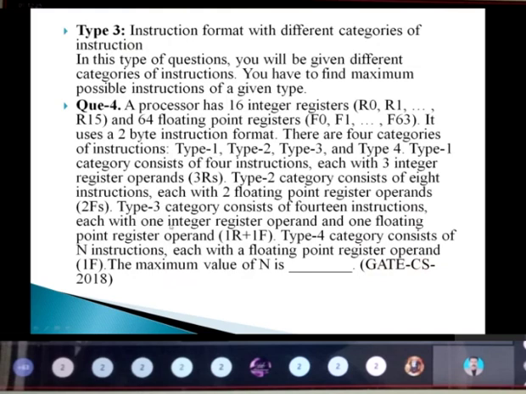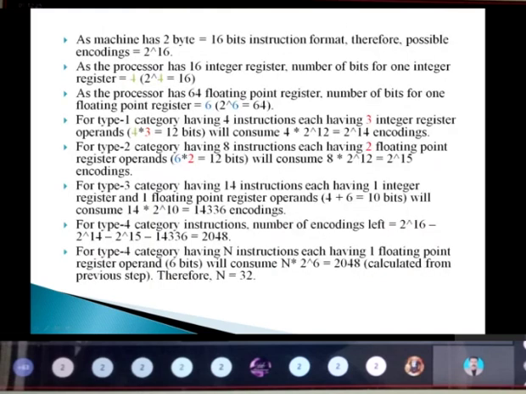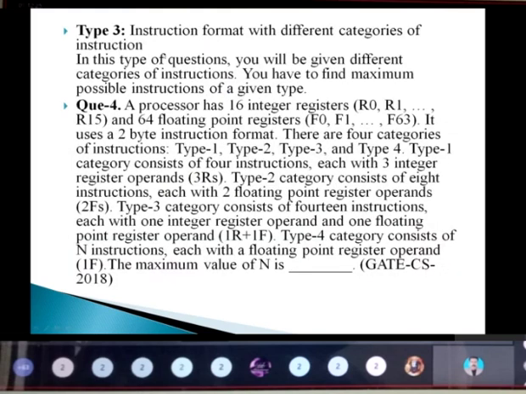This is the type 3 question, where the instruction format with different categories of instructions is given. Here a processor has 16 integer registers, R0, R1 and so on till R15. Next, we have 64 floating point registers, F0 till F63.